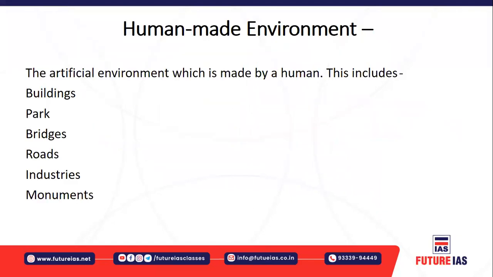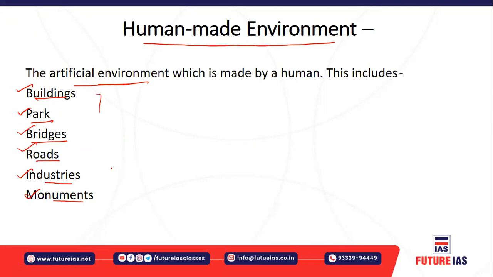Now, next is the human made environment. Human made environment is the environment which is artificially created. It is not a natural environment like we have seen, but it is human made. So it is artificial, it is anthropogenic. It is made by humans, and includes buildings, parks, bridges, roads, industries and monuments. I hope you would have seen these artificial environments which were created by humans.